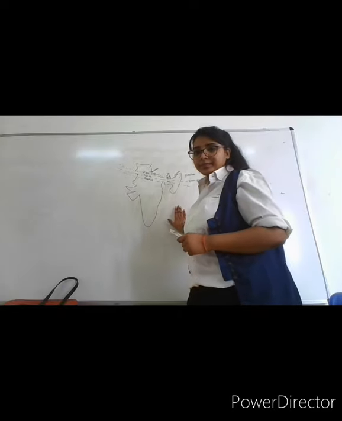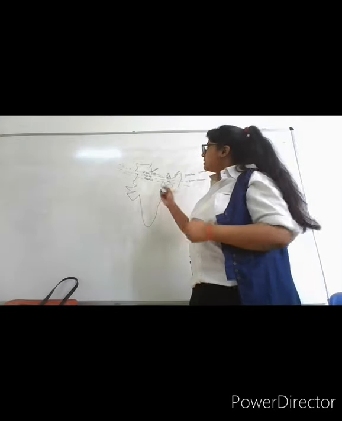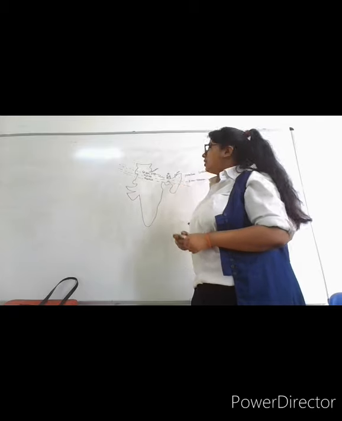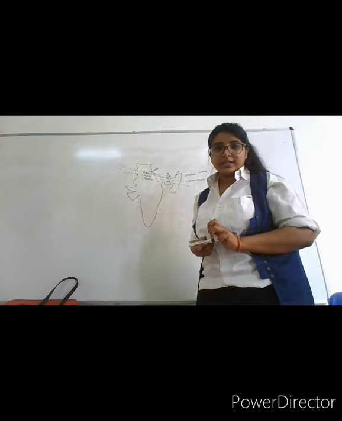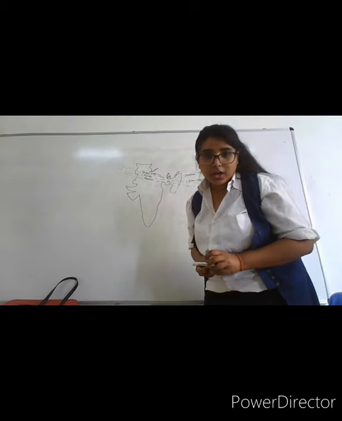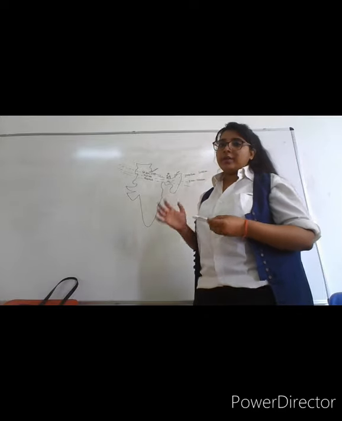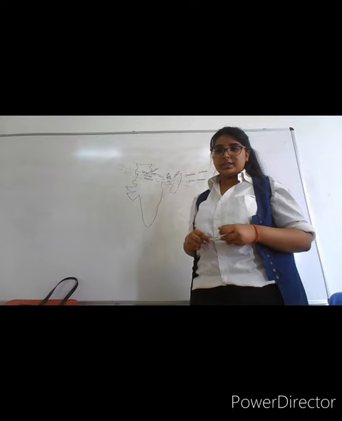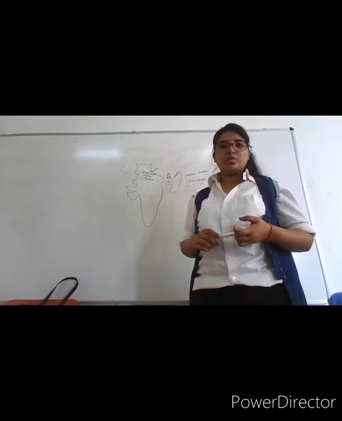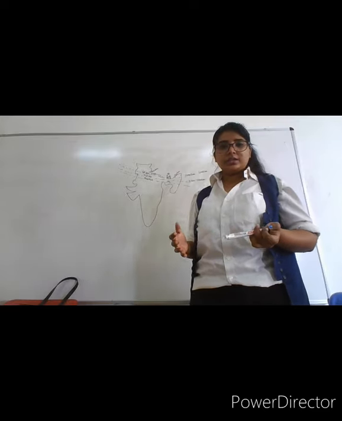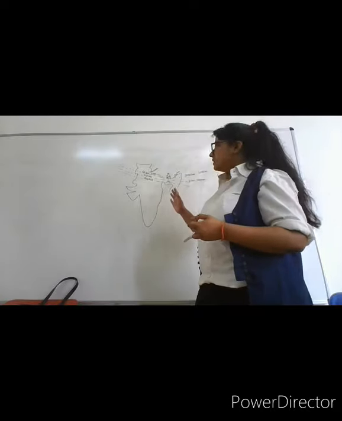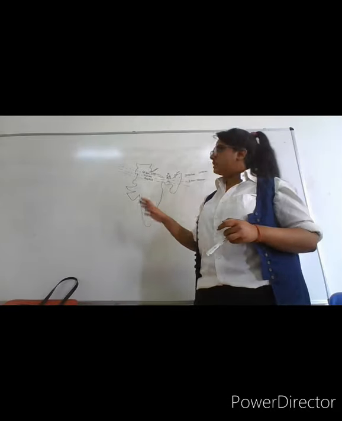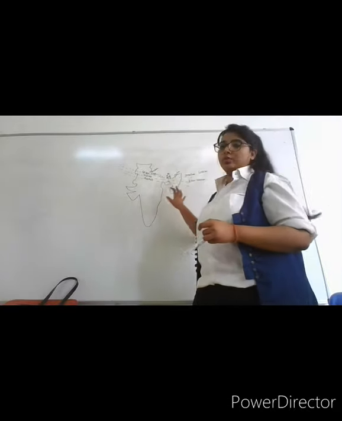As you can see, this is your northern mountain. They are also known as Himalayas. What are Himalayas? Himalayas are basically snow mountains. Him means snow and Alaya means abode. So, that is snow mountain. These are fully covered with snow.